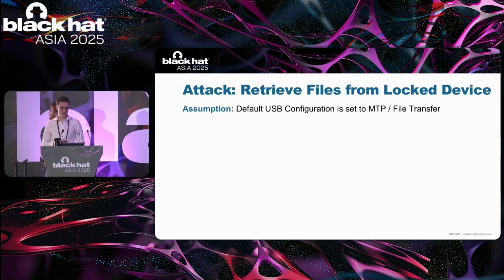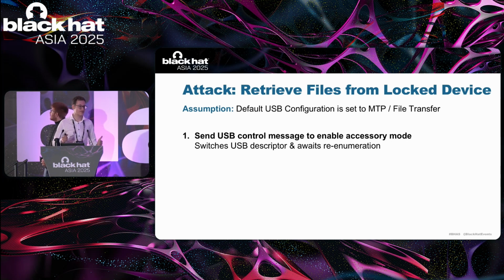Again, we assume that the device has been configured with MTP or file transfer, as it is called in the user interface, as the default USB configuration. With that in mind, the attacker can connect the locked device to their computer and send the special USB control request for enabling accessory mode. In the Android device, this will switch the USB descriptor of the device, and the device will now await being re-enumerated by the USB host.